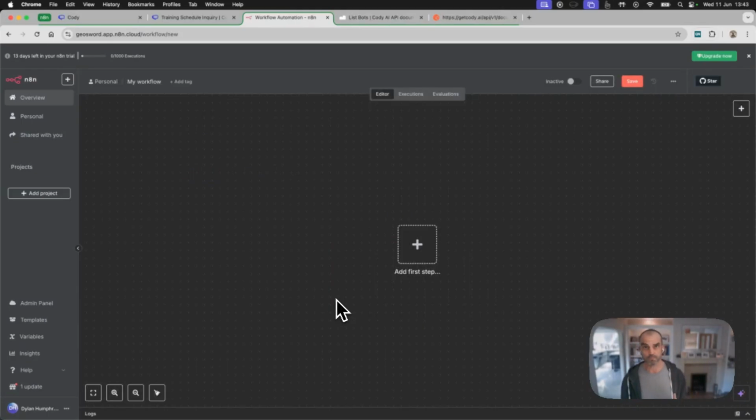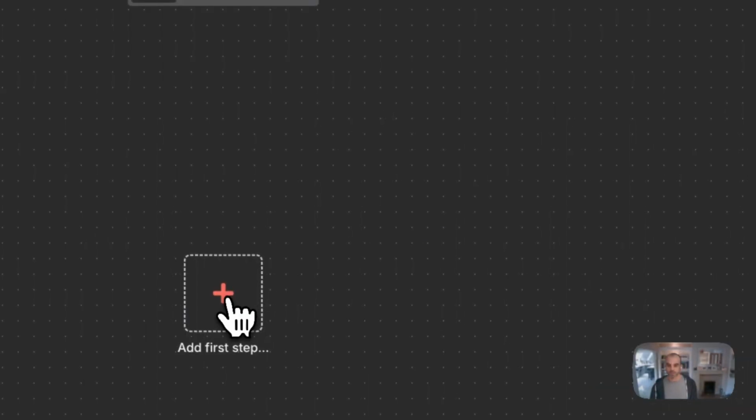So for any automation, we need to have at least one trigger and we need to have at least one step, because an automation without a trigger won't do anything. But an automation without a step also won't do anything. It'll get triggered, but then do nothing. So we need to have at least two nodes on this canvas. So first of all, we're going to add our trigger.